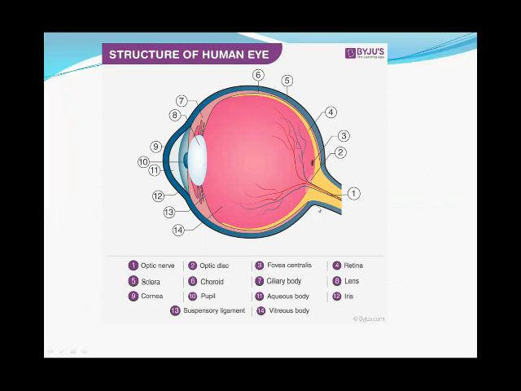Now, the second one, the pink color, is showing the optic disc. The third one is the fovea centralis, number 4, which I told you is based on the first layer. Now the fourth one is the retina. This dot is the fovea centralis, and the fourth one is the retina.